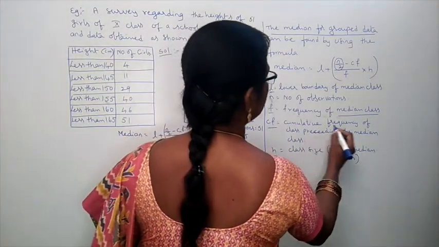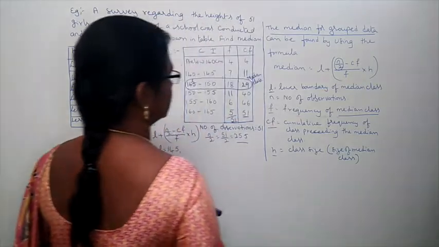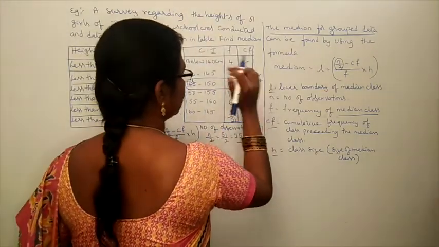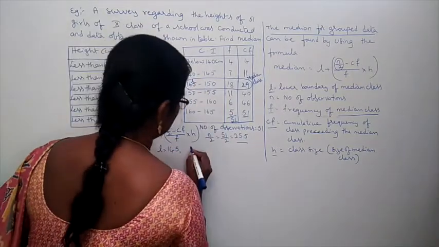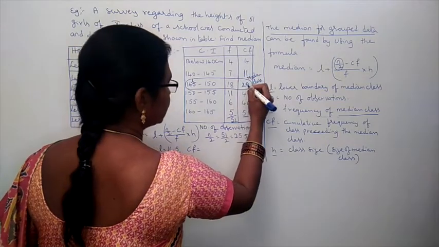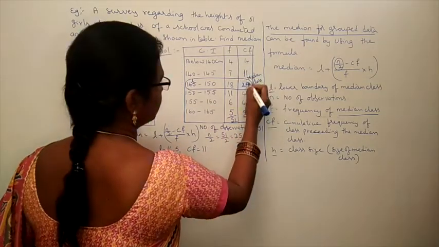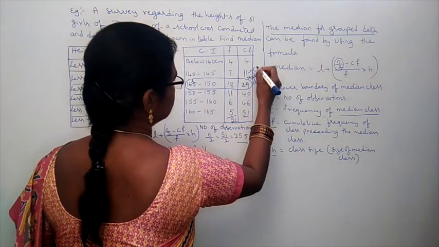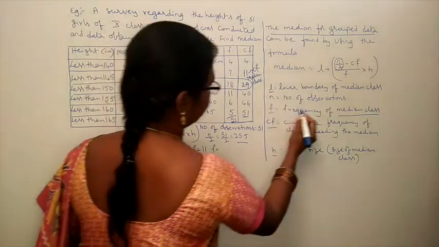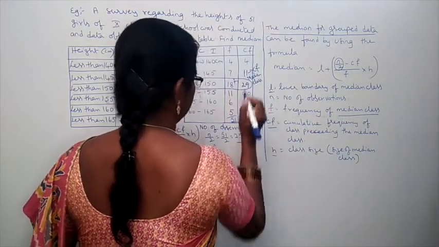Next, cumulative frequency CF. CF means what? Cumulative frequency of class preceding the median class. Median class preceding class means before class CF is CF. Cumulative frequency before median class is 11. This is CF. Next, F. F is equal to frequency of median class. What is the frequency of median class? 18.